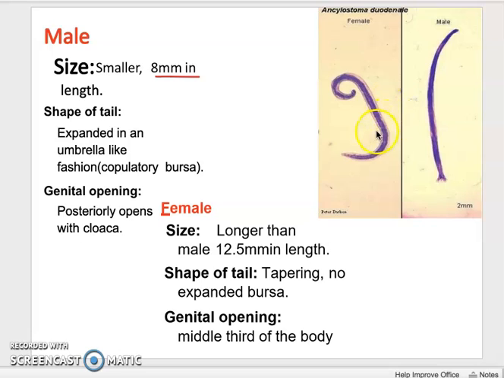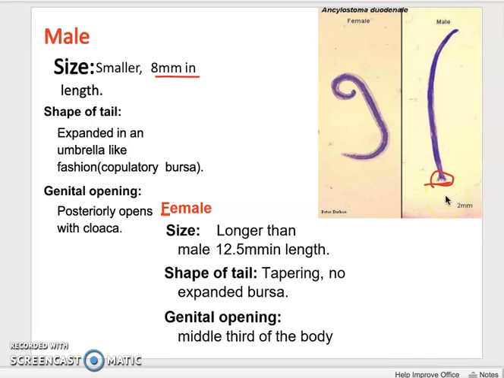In this picture, the male is smaller than the female, and it has an umbrella-like extension called the copulatory bursa. You can see here the male, one end is slightly expanded, and this region is called the copulatory bursa.